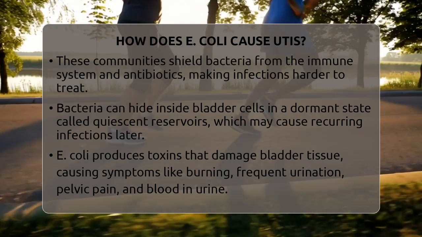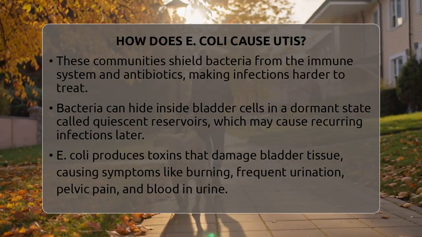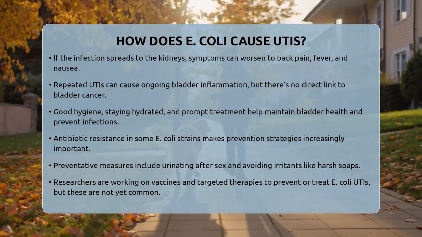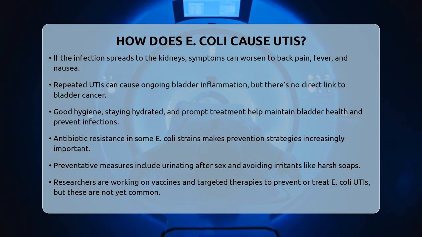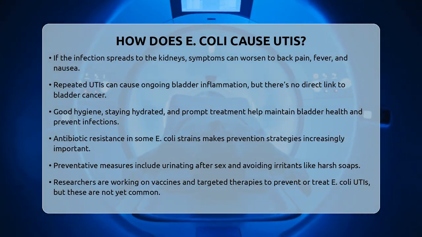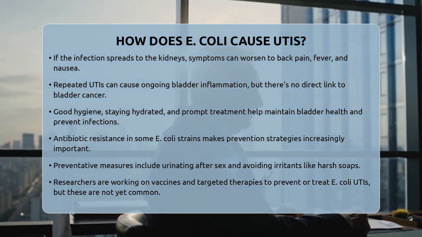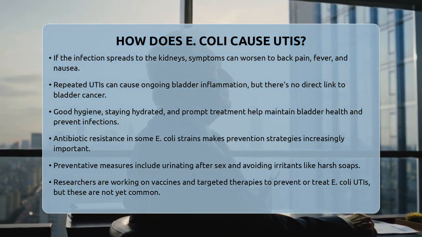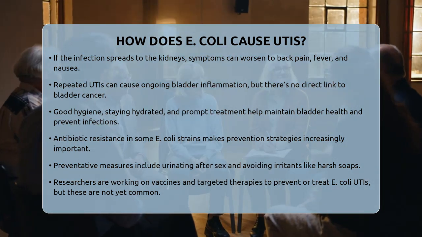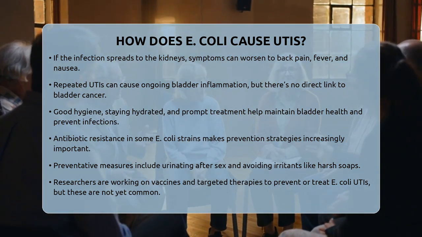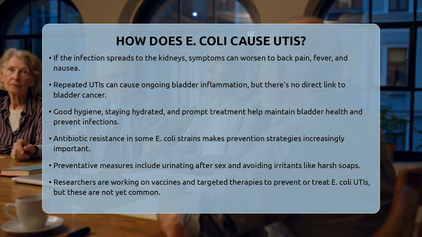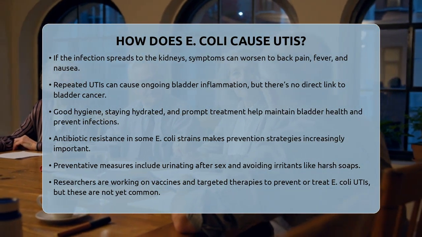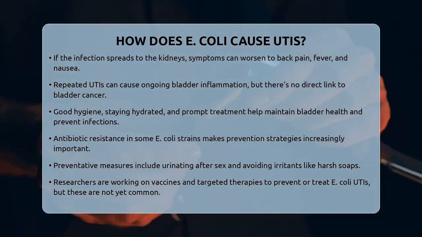Because some strains of E. coli are becoming resistant to antibiotics, prevention is more important than ever. This includes practicing good hygiene, urinating after sexual activity, and avoiding irritants like harsh soaps or chemicals in the genital area. Researchers are also exploring vaccines and targeted therapies to prevent or treat UTIs caused by E. coli, but these are not yet widely available.